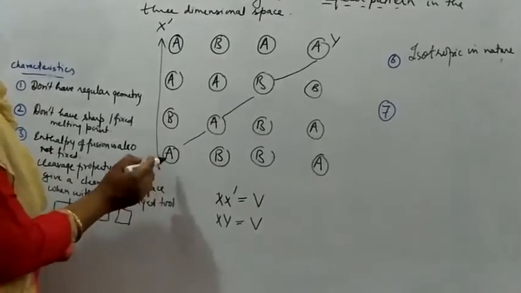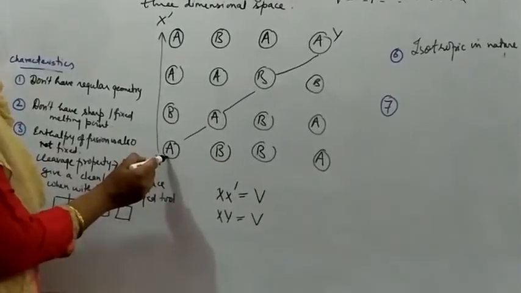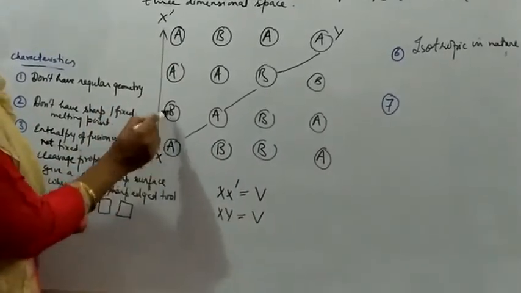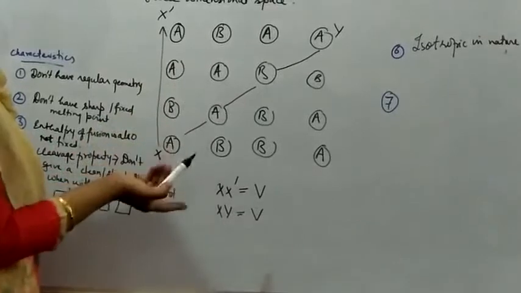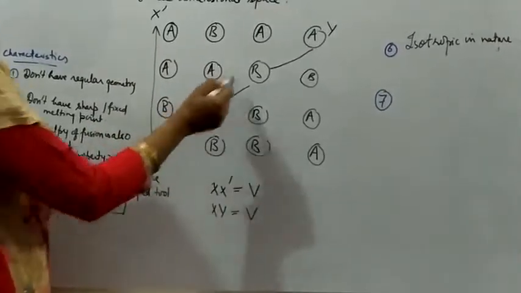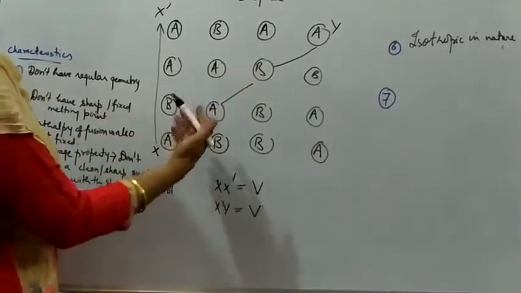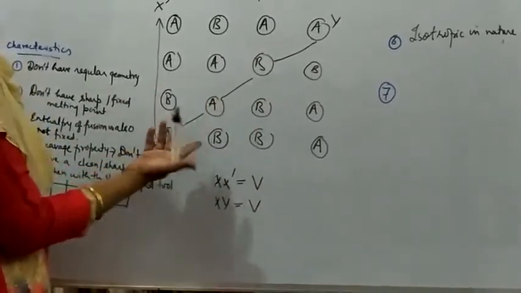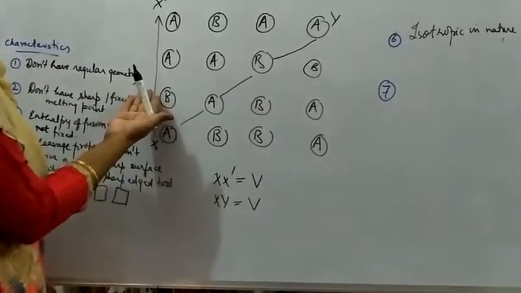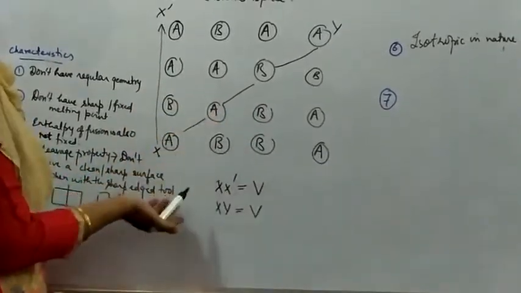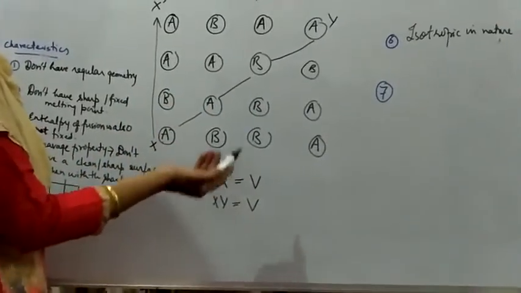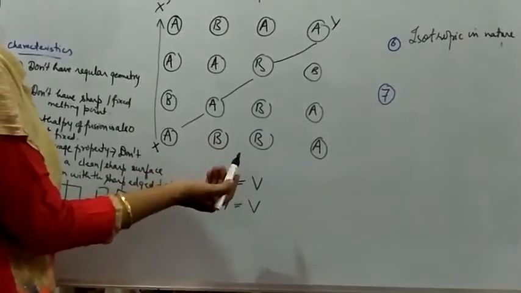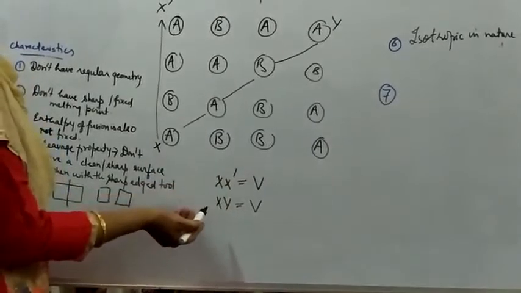And why is it so? Because here you can see that in isotropic, first you will see the xx dash. You can see the pattern here, it's A, B, A, A. It is an irregular pattern. And here also the same A, B, A. It's also no symmetry is there, no uniformity is there. So both the directions are identical because here it is also random distribution, here is also random distribution. So they both will have the same magnitude of the physical properties measurement, right?